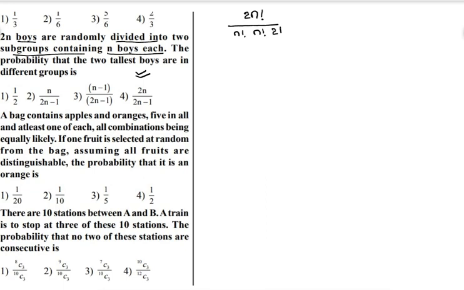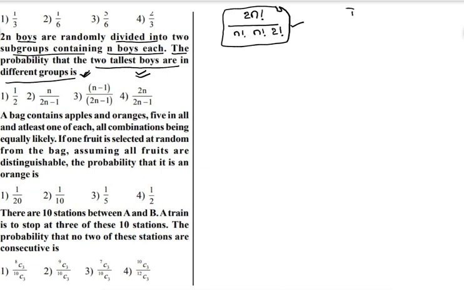and that's why divided by 2! also will come. So this is the total number of possibilities: 2n boys divided into two equal groups in these many ways. But what he is saying in the question is the probability that the two tallest boys are in different groups.